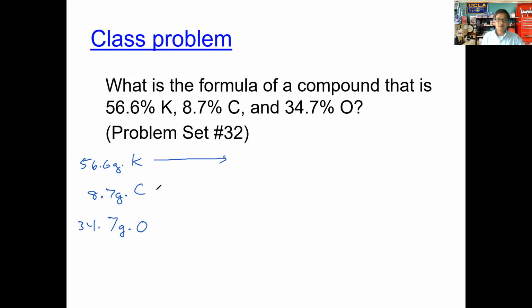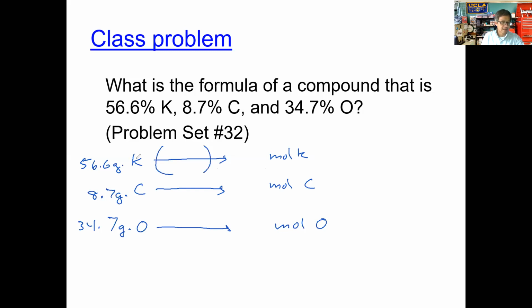Why do we need those masses? Because we have to convert all those masses into moles. So this is a grams to moles conversion, and make sure you remember how to do that. If you don't, make sure you get extra help. How do we convert between mass of an element and its moles? We need the molar mass. The molar mass of an element, remember, you can find directly from the periodic table unless the element is a diatomic element, and we only have a handful of those, so make sure you remember what those are. But here we want the masses of the elements, and the particular atom. So we'll plug in here, and we can divide by the molar mass here.